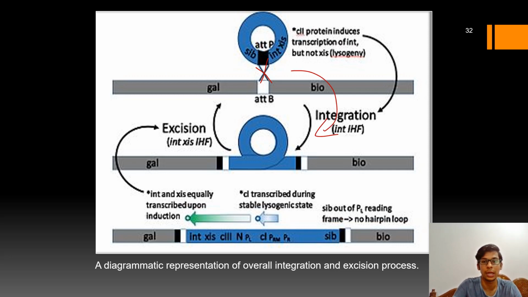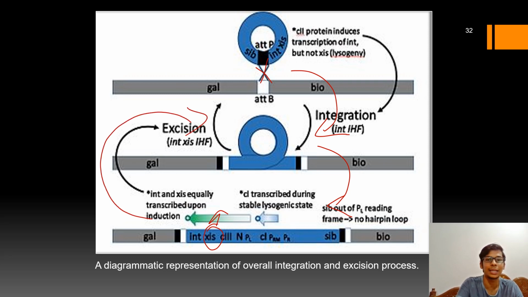After that, because of some inductions like UV irradiation or a low concentration of glucose in the medium, the xis gene is now transcribed. Now the excision will form slowly from the outlooping, and as a result it will again separate the lambda genome from the bacterial genome.